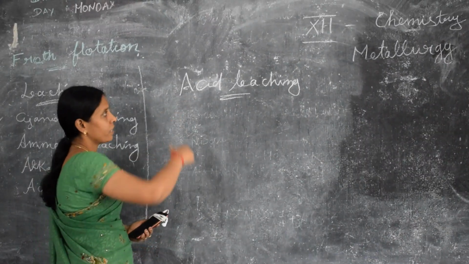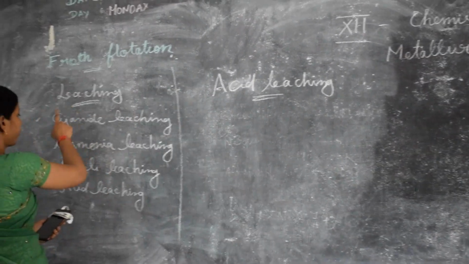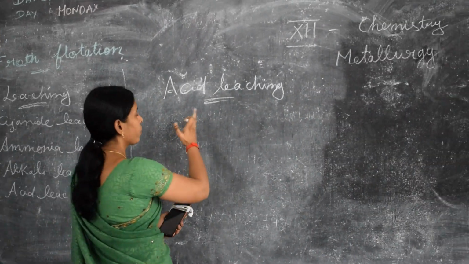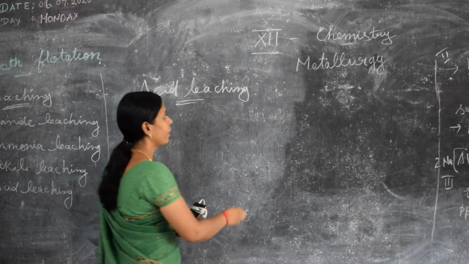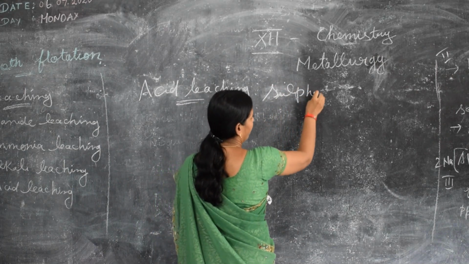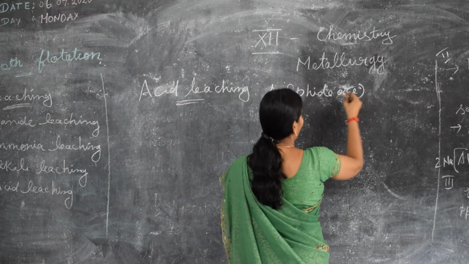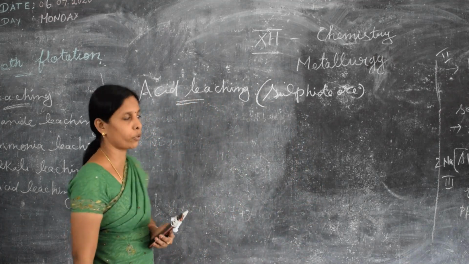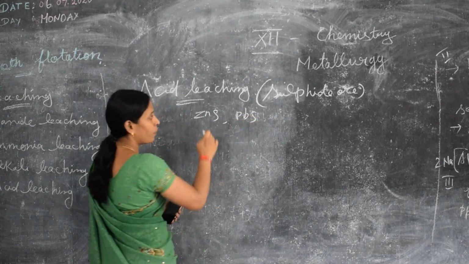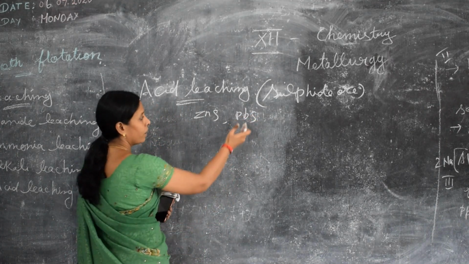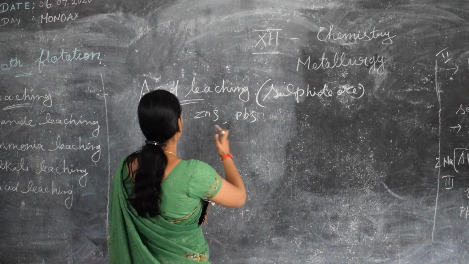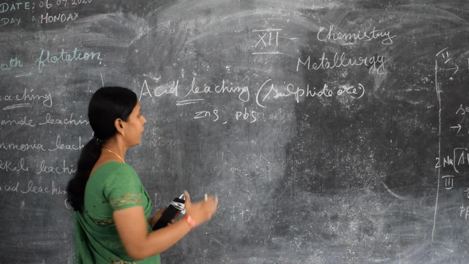Next one is acid leaching, the last one. We have seen cyanide leaching, ammonia leaching, alkali leaching, and now acid leaching. Acid leaching is especially for sulfide ores. For example, zinc sulfide, which is zinc blende, or lead sulfide, PbS, which is called galena. These sulfide ores, ZnS and lead sulfide, are treated by the very important acid leaching process.